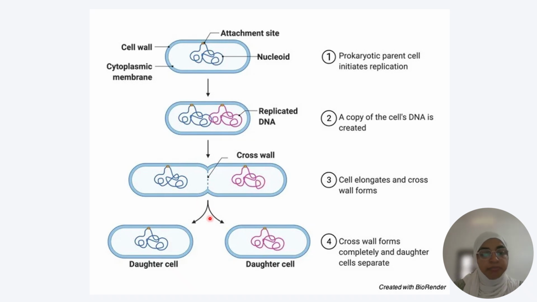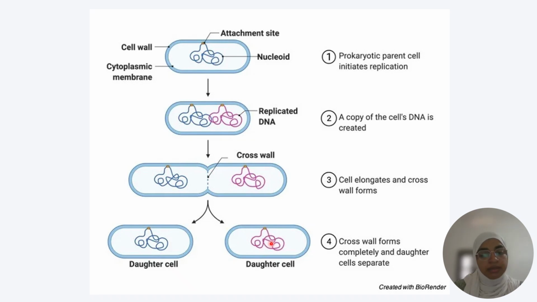Then the cell splits into two cells and forms two identical and separate bacterial cells. That means two daughter cells identical to the parental cell. So these two cells are identical, or clones, of the parental cell.